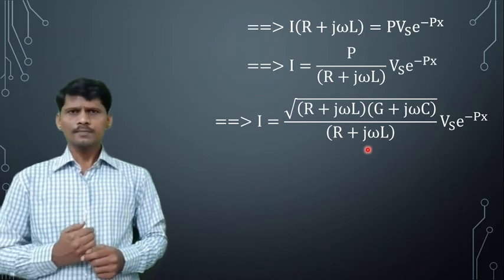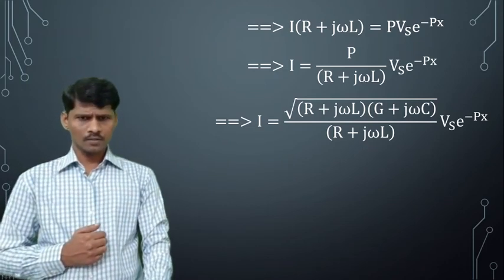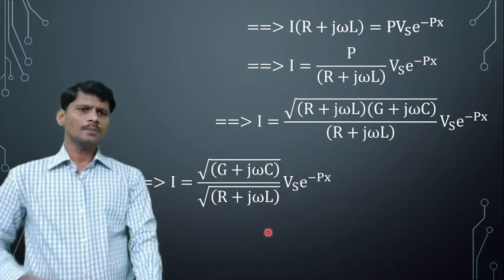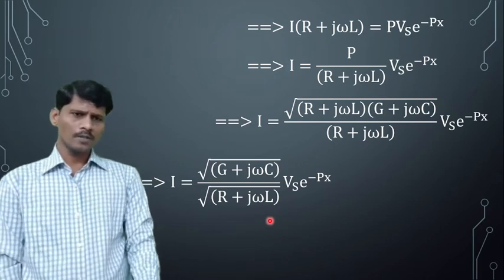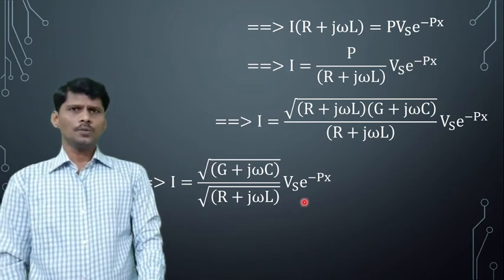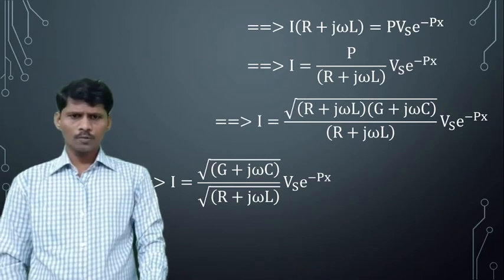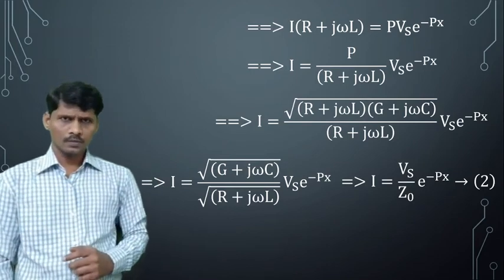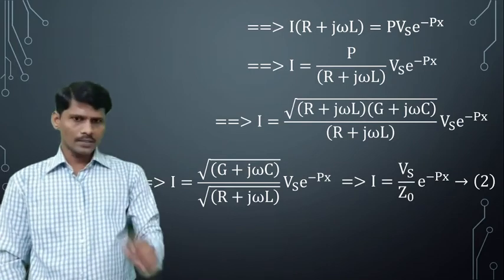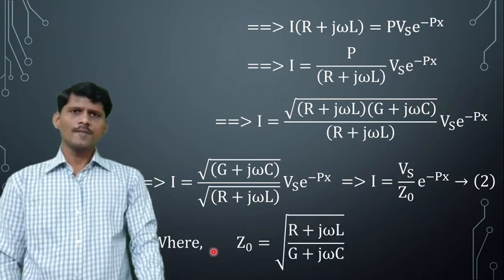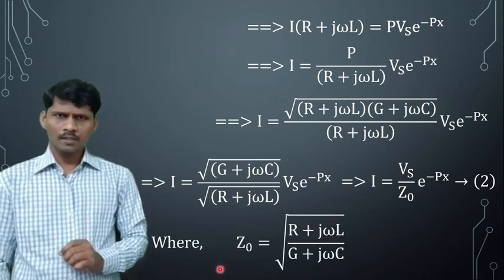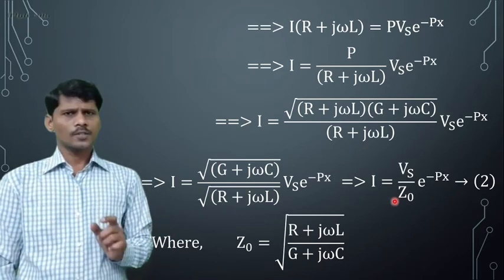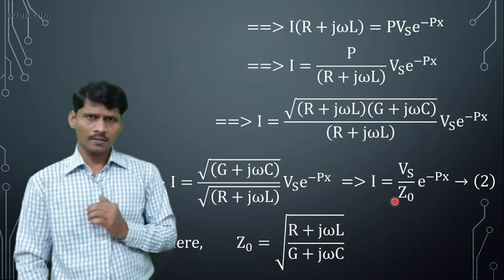The remaining expression is I equal to square root of (G plus j omega C) by square root of (R plus j omega L) into Vs into e power minus Px. So the current I is equal to Vs by Z naught into e power minus Px, where Z naught is the characteristic impedance, equal to square root of (R plus j omega L) by (G plus j omega C). This is the current expression for an infinite length of the transmission line.